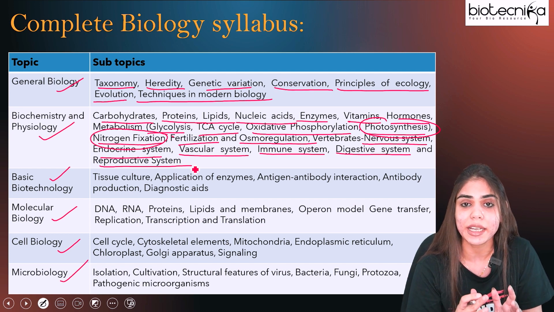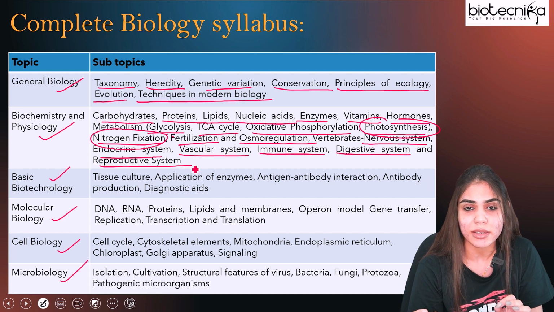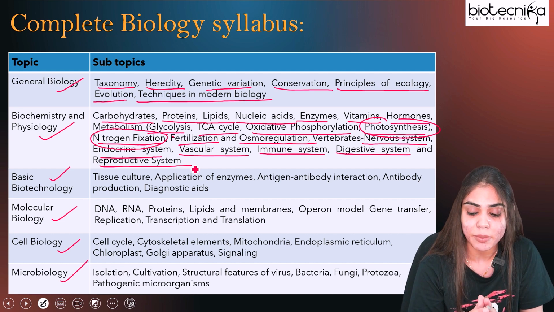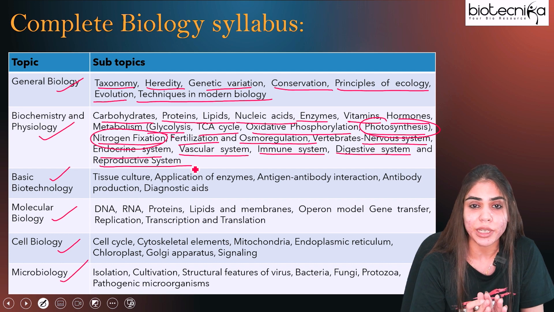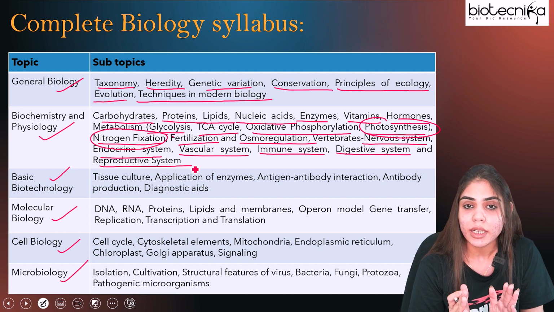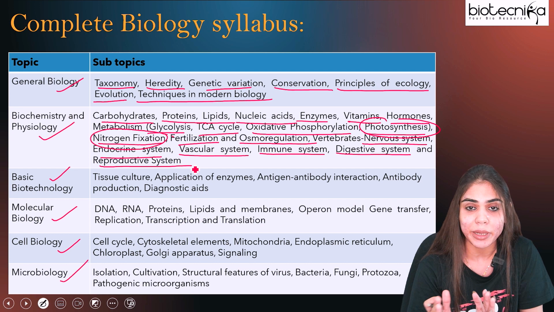If you see the IIT JAM exam pattern, the questions are very direct, or straightforward, questions. So you have to be very thorough about all these topics of the complete biology syllabus, chemistry, be it physics or mathematics.